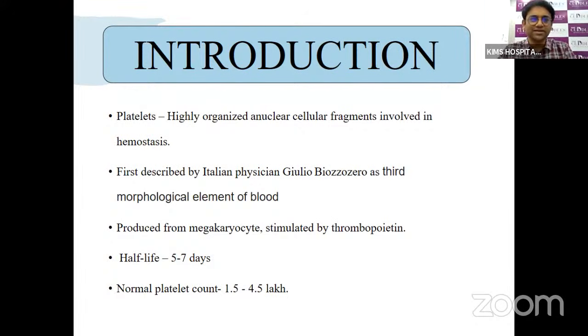So to begin with the platelets, we know that they are highly organized anuclear cellular fragments that are involved in hemostasis. They were first described by an Italian physician, Giulio Bizzozero, as a third morphological element of the blood. They are produced from the megakaryocytes and they require thrombopoietin for their production. The normal half-life of the platelets is around 5 to 7 days. The normal platelet count in the newborn is around 1.5 to 4.5 lakhs.